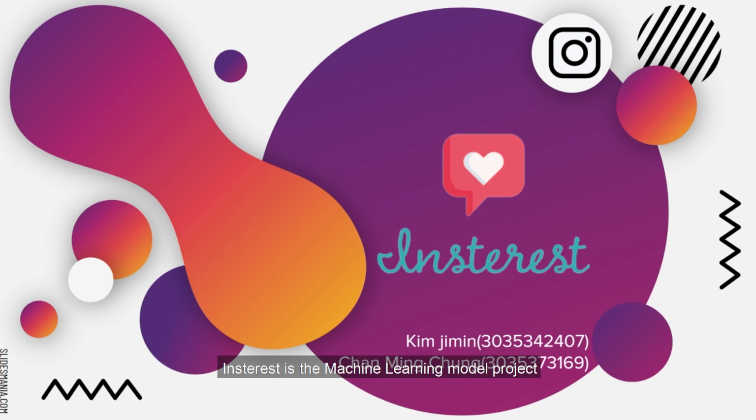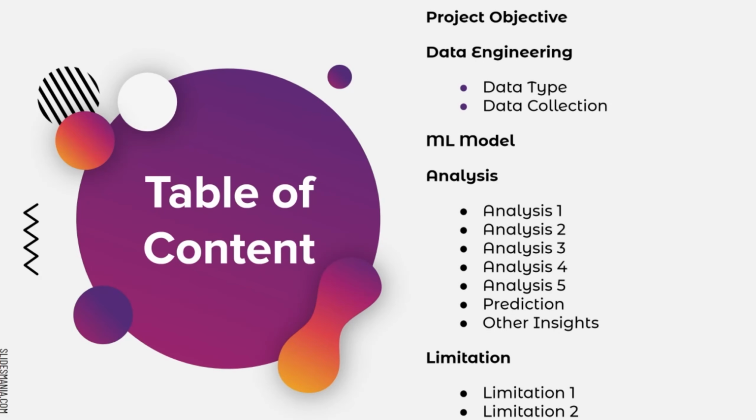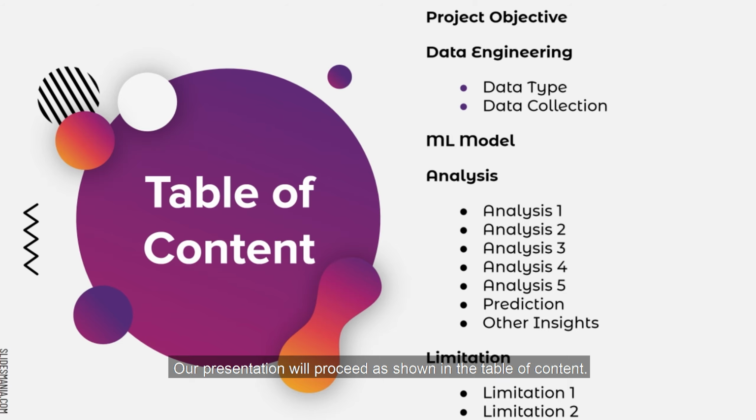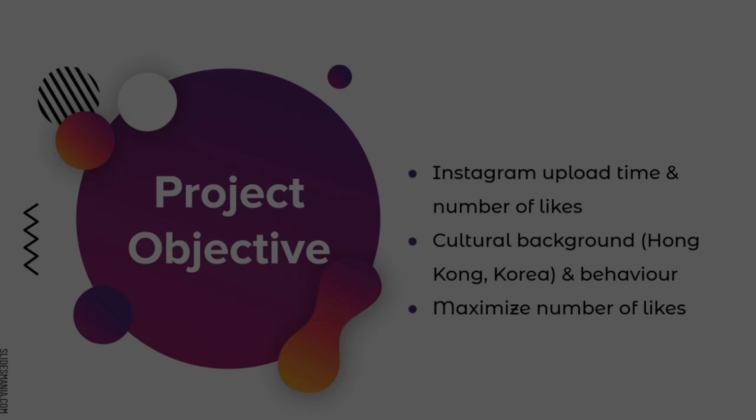Instarest is the machine learning model project that predicts Instagram's number of likes according to post upload time. Our presentation will proceed as shown in the table of content.